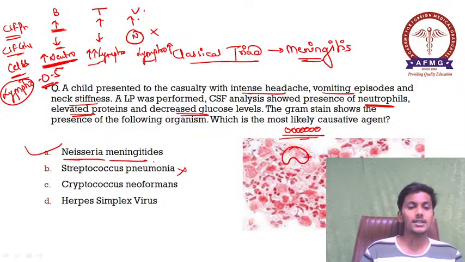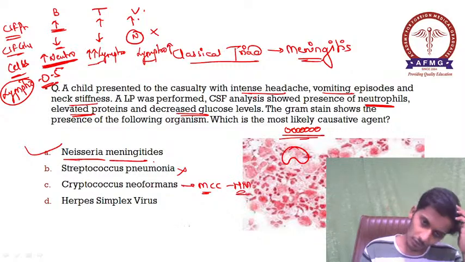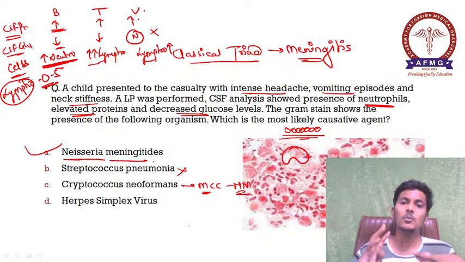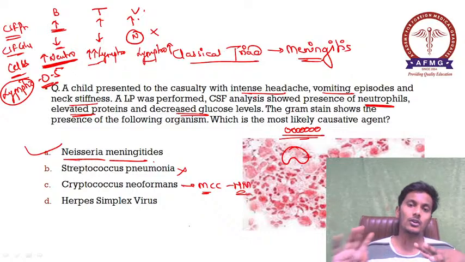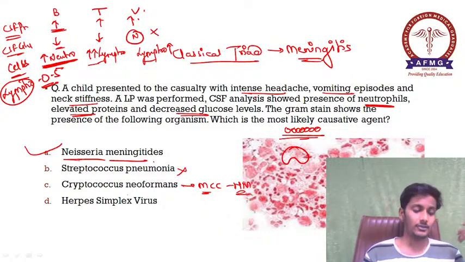so please remember this. Then Cryptococcus neoformans is a common cause, or rather the most common cause of meningitis in HIV positive individuals. So please remember, in HIV positive individuals the most common cause of meningitis is cryptococcal meningitis, okay, and herpes simplex virus is a common cause of encephalitis, okay.